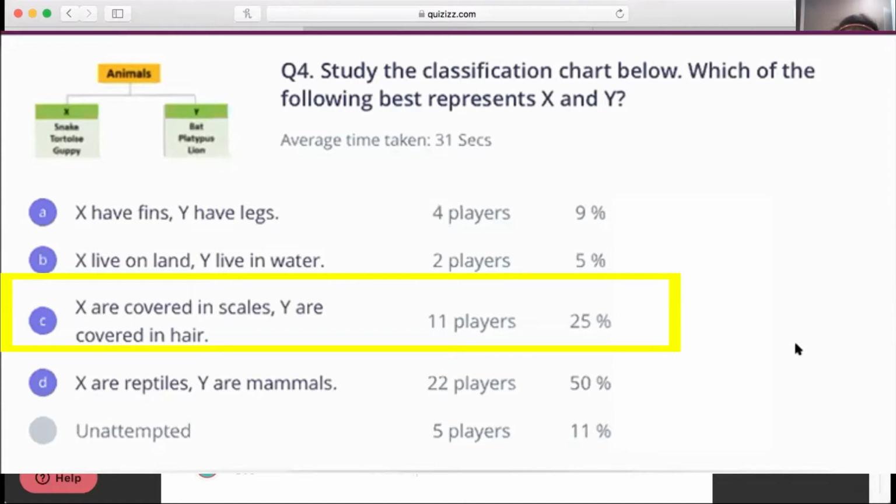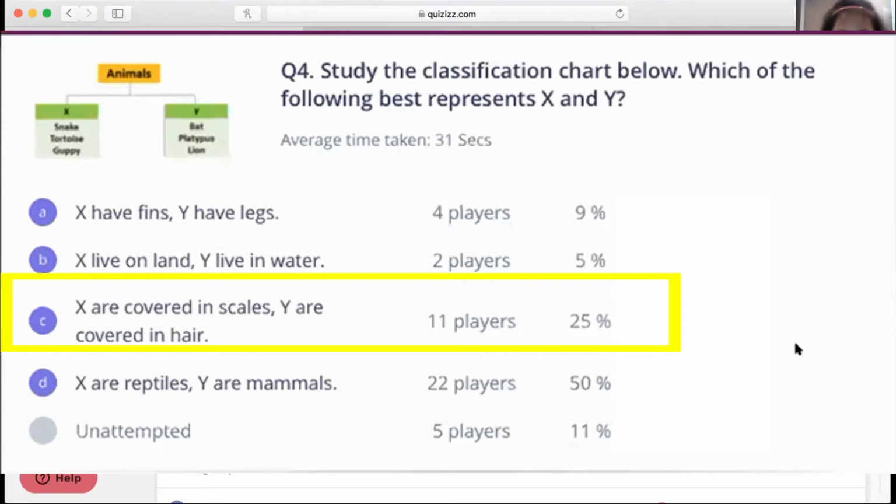Because snake and tortoise are reptiles, but guppy is actually a fish. So they're all covered in scales. And then Y are mammals, which means they are covered in hair. But X has reptiles and a fish. All right.